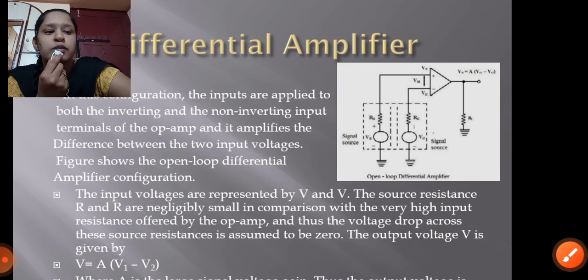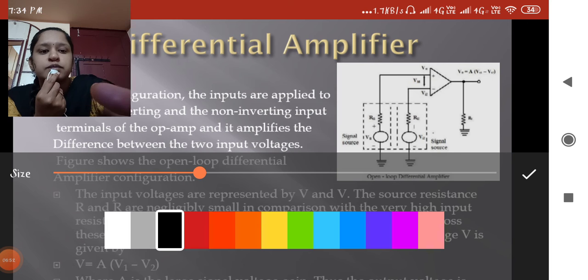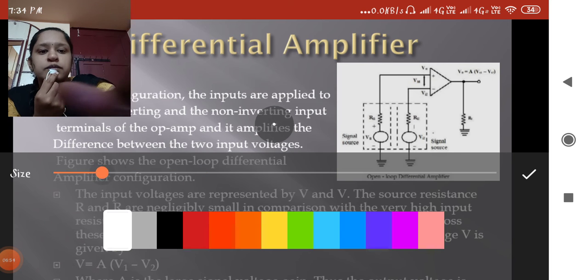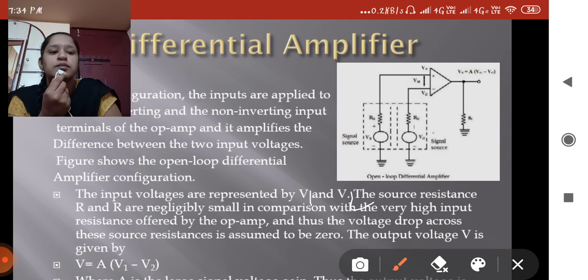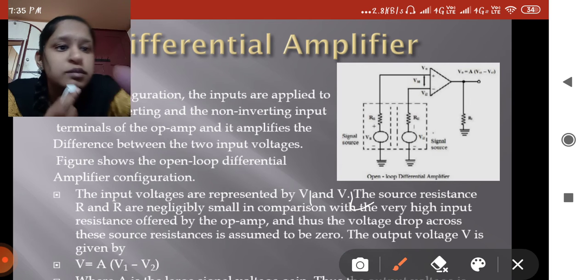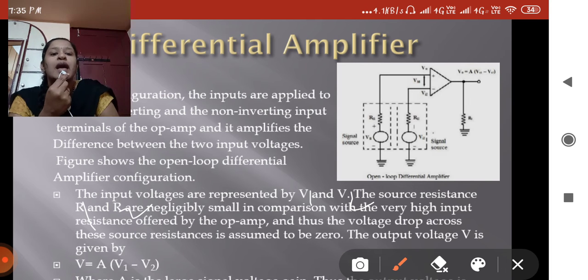This is a small mistake in the figure: V1 and V2, and the source resistances R1 and R2, negligibly small in comparison.